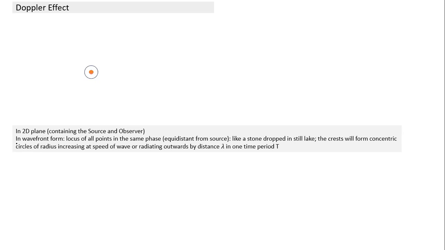And then we use something called a wavefront. As we drop a stone, we can see the wavefront. A wavefront is the locus of all points which are in the same phase. If I join all the crests, whatever shape it forms, which in this case is a circle, that's called a wavefront. Since the phase change travels with a constant speed, all the points in the same phase will be equidistant from the source. So the wavefront will form a concentric circle.